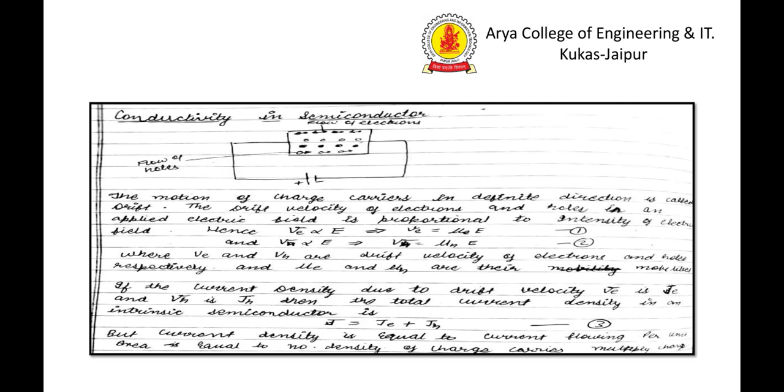Hence, v_e is proportional to E. This implies v_e is equal to mu_e into E, and v_h is proportional to E. This implies v_h is equal to mu_h into E, where v_e and v_h are the drift velocities of electrons and holes respectively, and mu_e and mu_h are their mobilities.